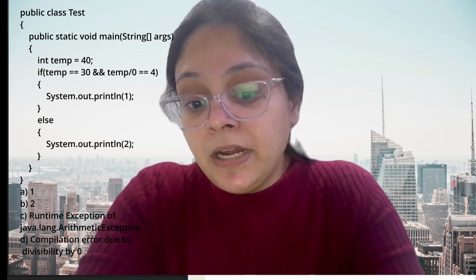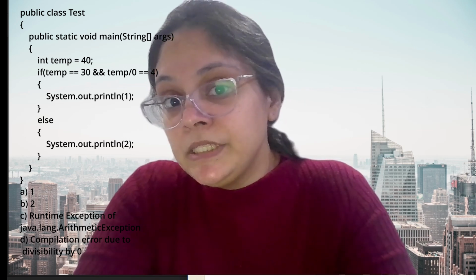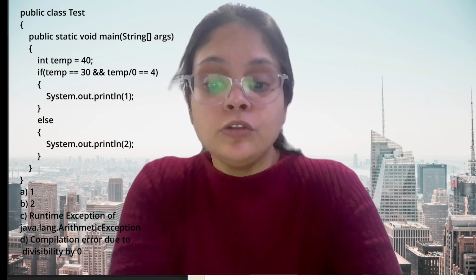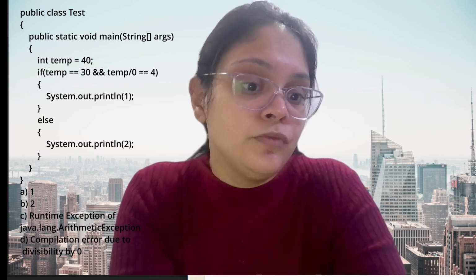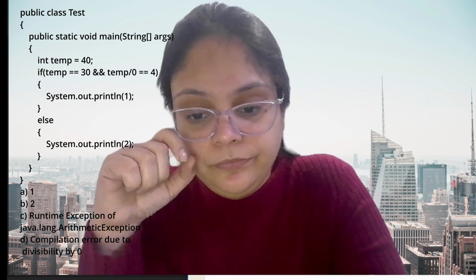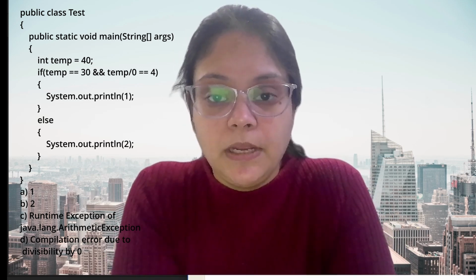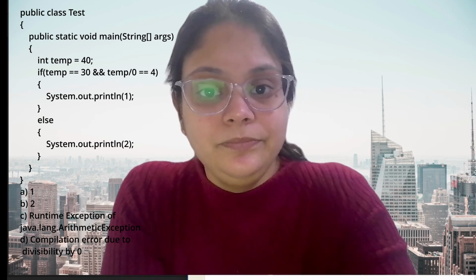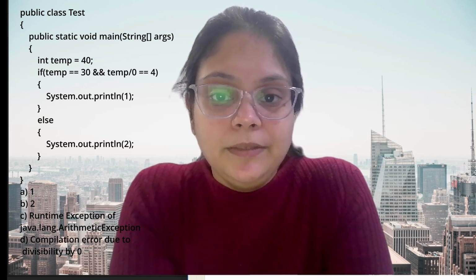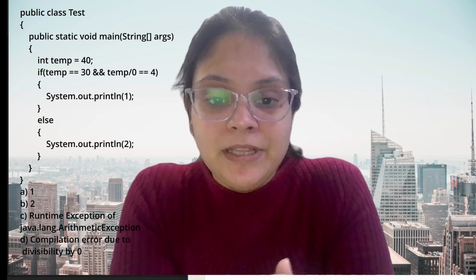It will give me 1, 2, or some runtime exception which is java.lang.ArithmeticException, or some compilation error. Try it, guys. Please write your answer in the comment box before I reveal the answer.